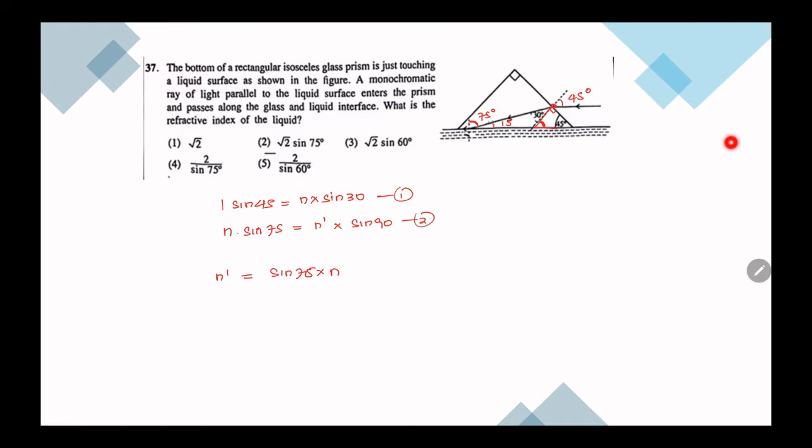But from the first equation I can write n is equal sine 45 over sine 30. So sine 45 is 1 over root 2, sine 30 is half. So we get root 2 sine 75. So the second answer.